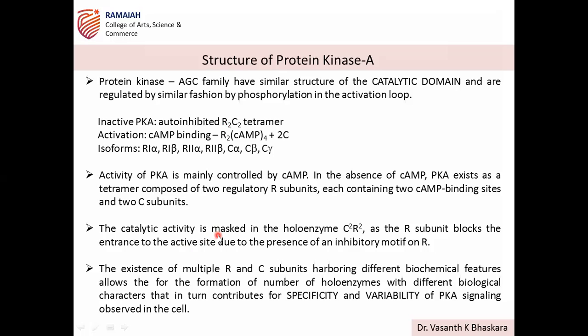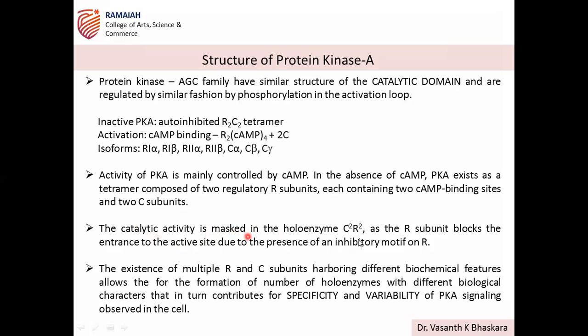The catalytic activity, that is the function of protein kinase A, has its active site in the C subunit. That's why it is called the catalytic subunit. It has the catalytic domain, the active site, and that is masked when cAMP is not there, when it is in the inactive state.